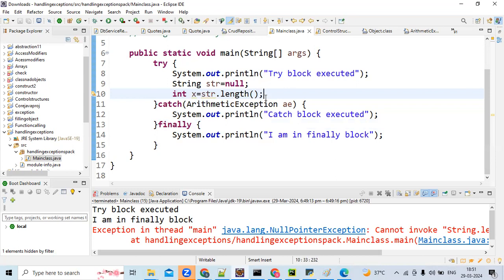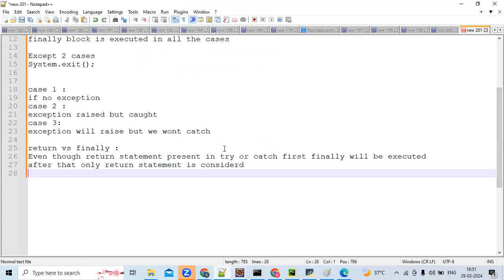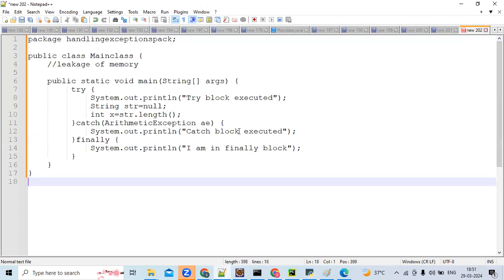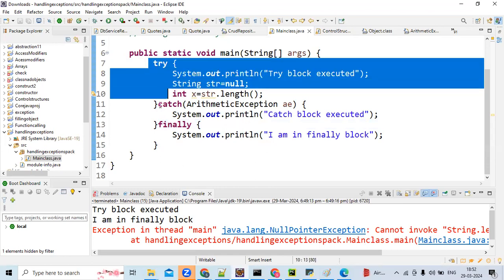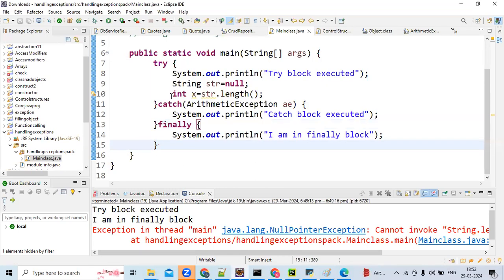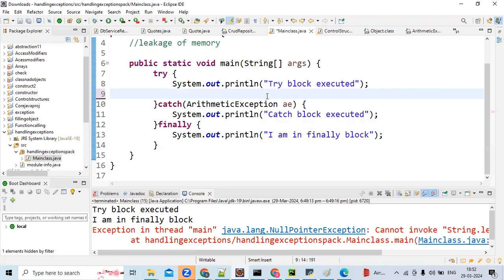Let me copy these examples, it will be helpful for practice. If you have a return statement here, what is the output?